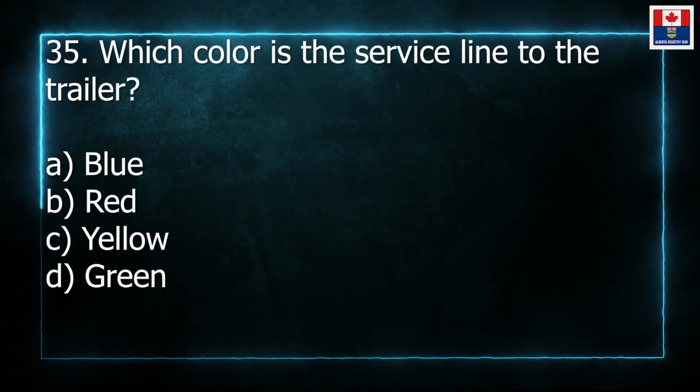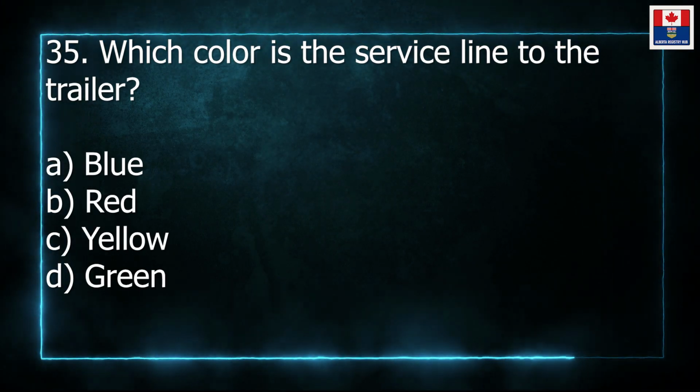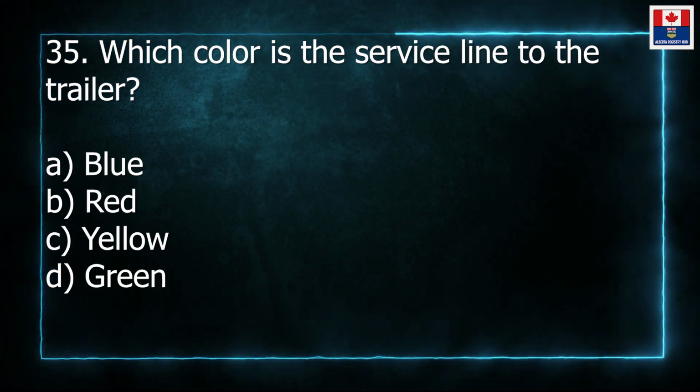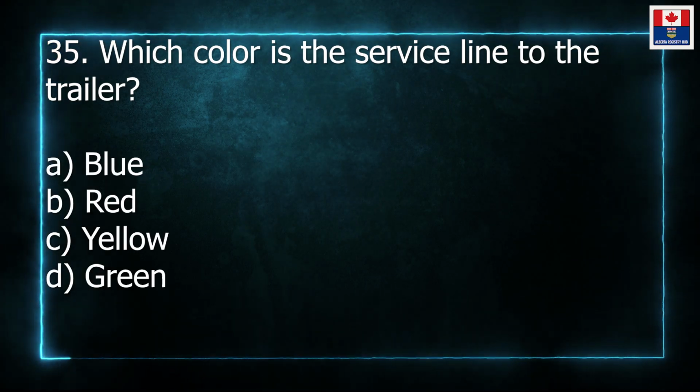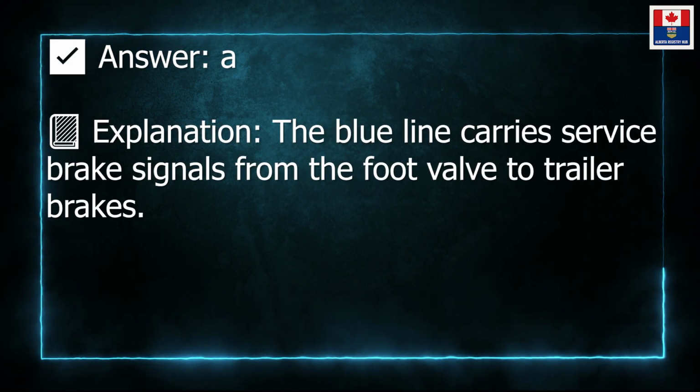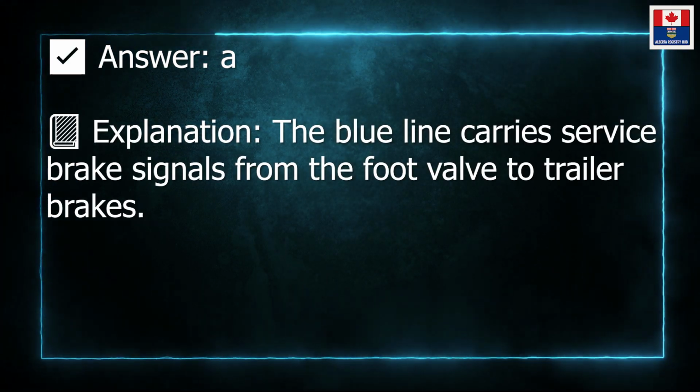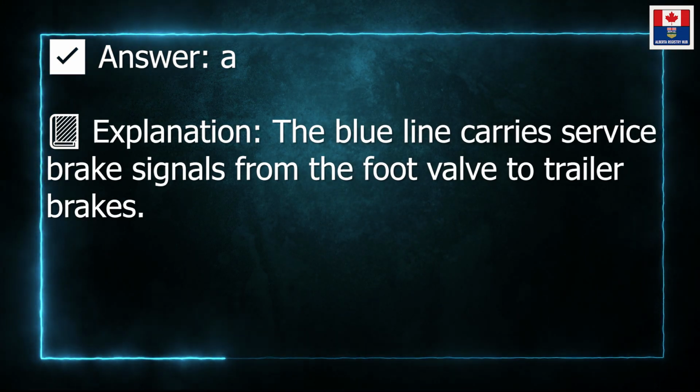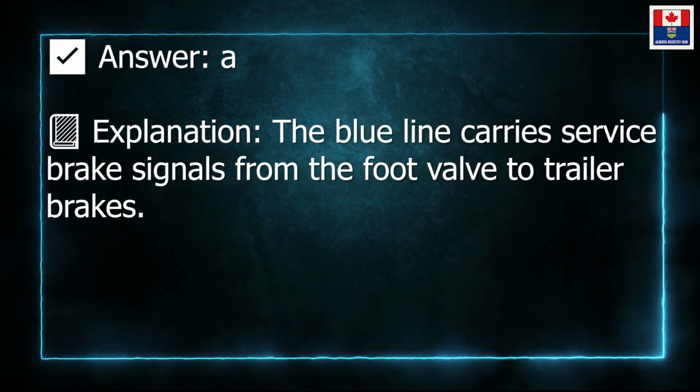35. Which color is the service line to the trailer? A. Blue. B. Red. C. Yellow. D. Green. Answer, A. Explanation, the blue line carries service brake signals from the foot valve to trailer brakes.